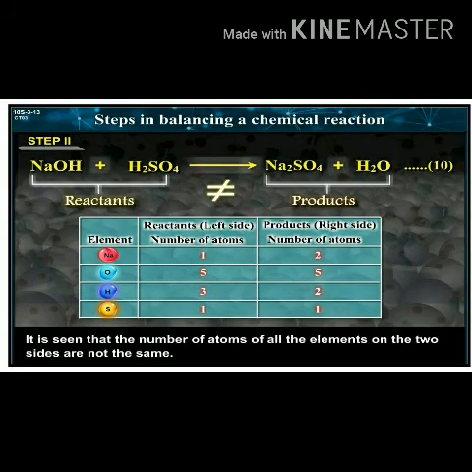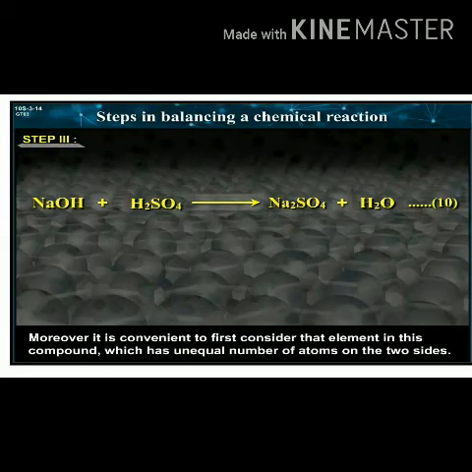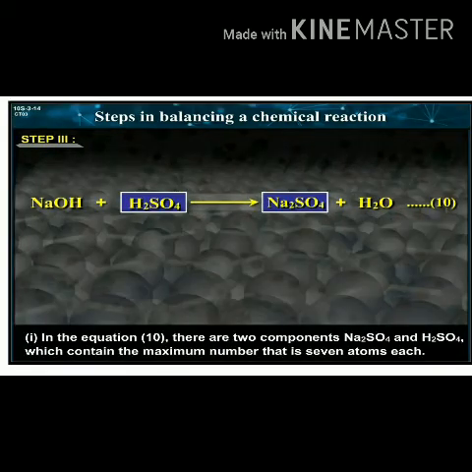It is seen that the number of atoms of all the elements on the two sides are not the same. It means that equation 10 is not balanced. Step 3. It is convenient to start balancing an equation from the compound which contains the maximum number of atoms. Moreover, it is convenient to first consider that element in this compound which has an unequal number of atoms on both sides. 1.